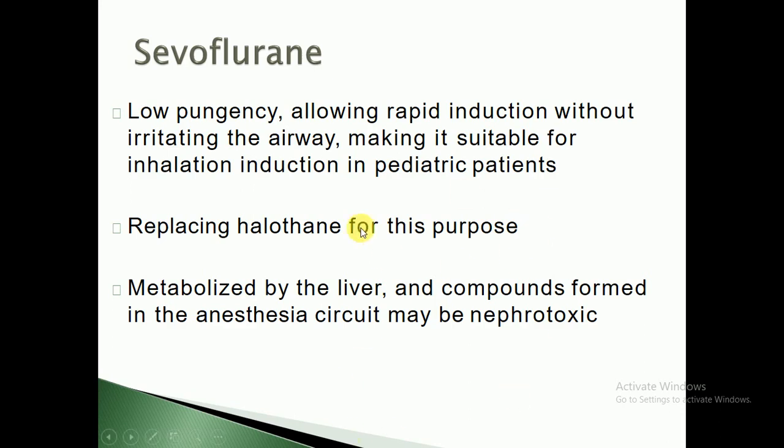Sevoflurane can be metabolized by the liver, and the compounds formed in the anesthesia circuit may be nephrotoxic.